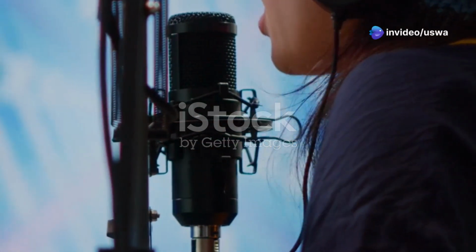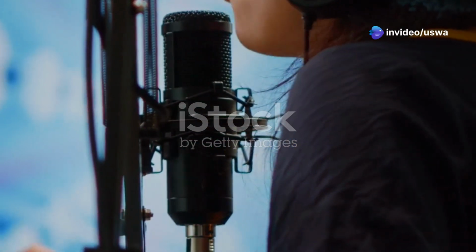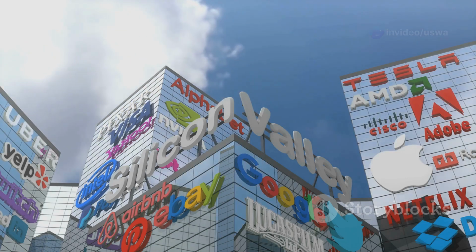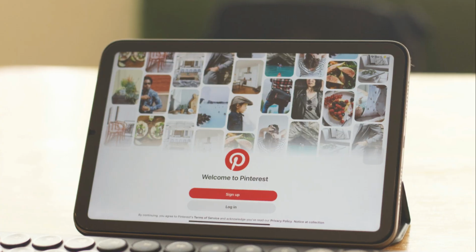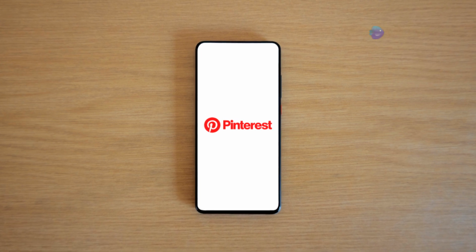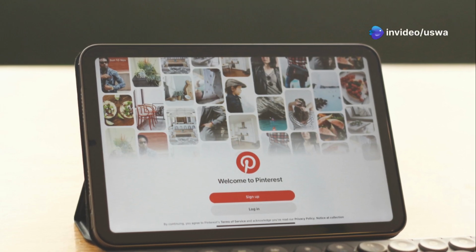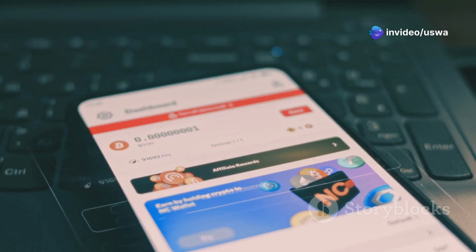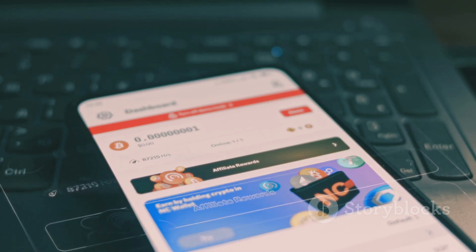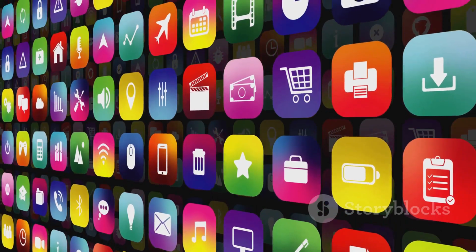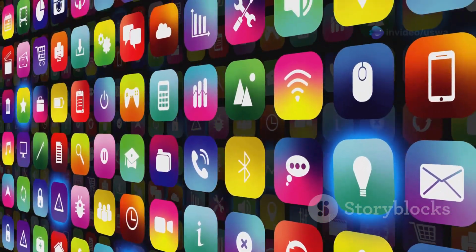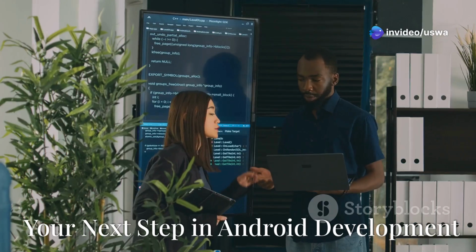Chapter 5. Kotlin in Action: Real-World Success Stories. Big names in the tech world have already embraced Kotlin for their Android apps. Pinterest, for example, made the switch to Kotlin and saw significant improvements in their developer productivity and app performance. Trello, the popular project management app, also adopted Kotlin, praising its conciseness and safety features. These are just a few examples of how Kotlin is being used to build some of the most popular and robust Android apps out there.